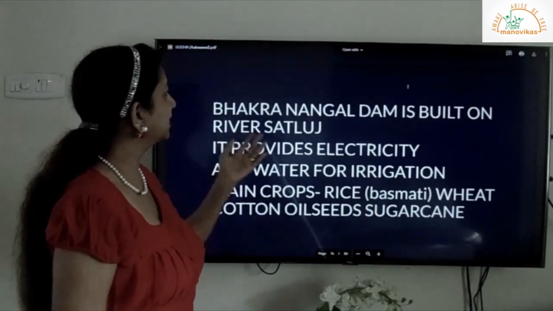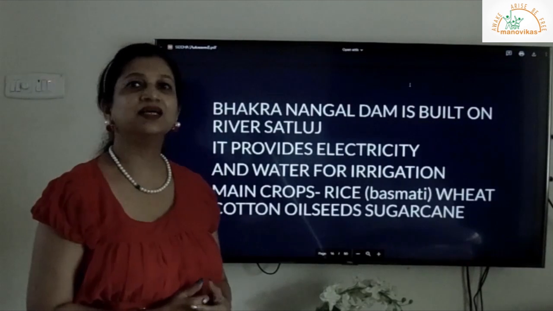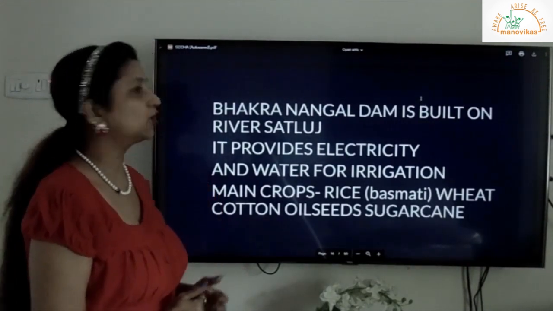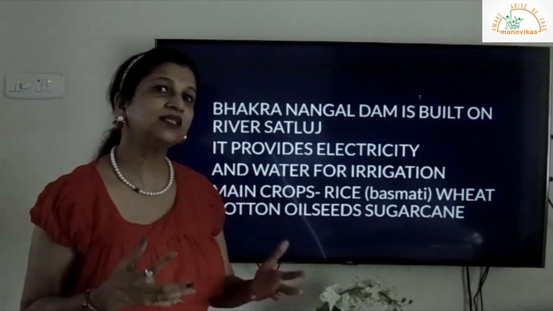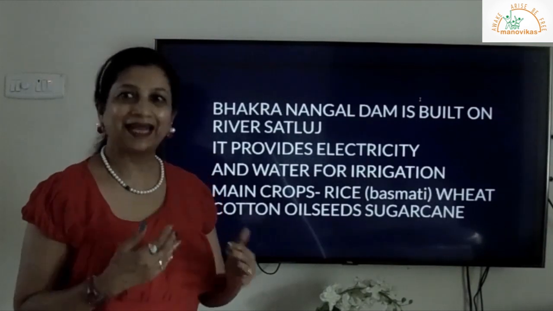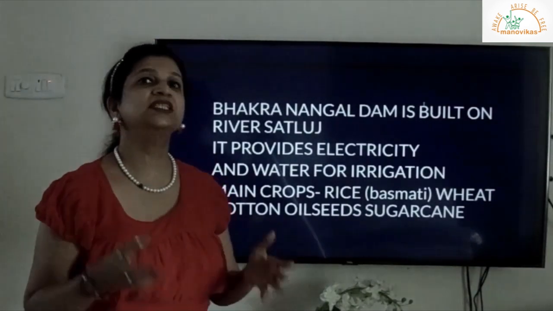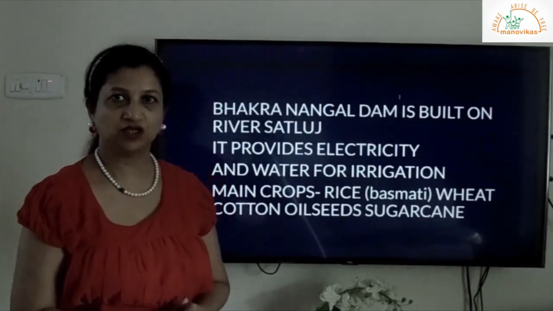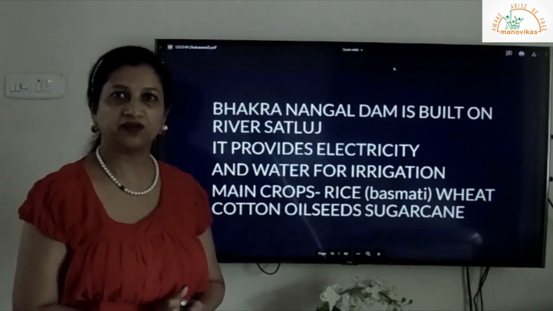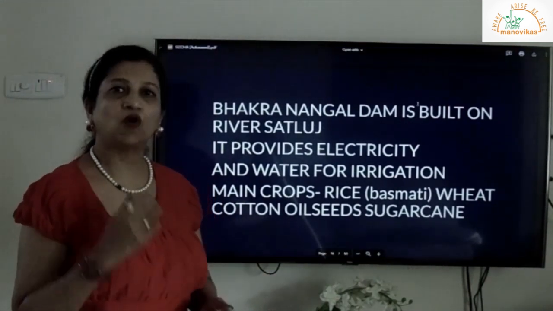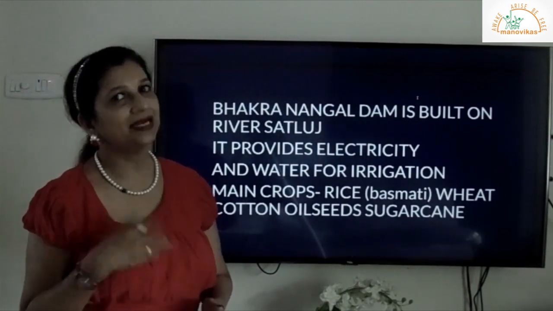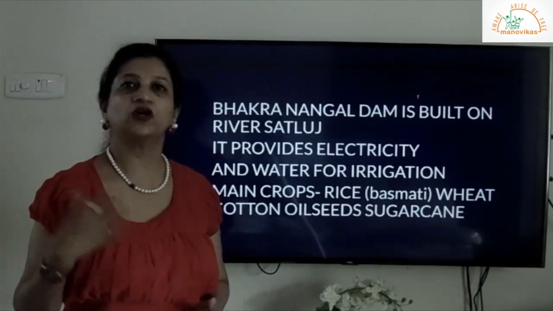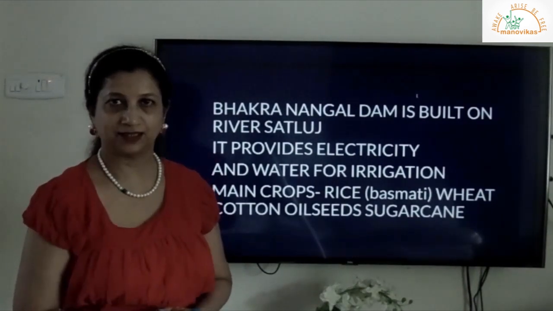The Bakra Nangal Dam. Now the Bakra Nangal Dam, children, is built on river Satluj. Now what is a dam? A dam is a wall which is built on the rivers to block the water of the rivers, so that water can be used by the farmers to grow the crops when required.